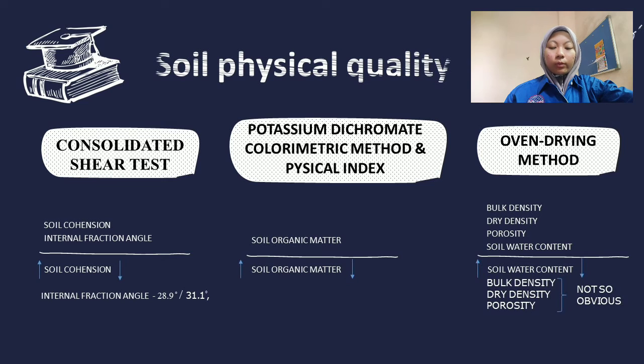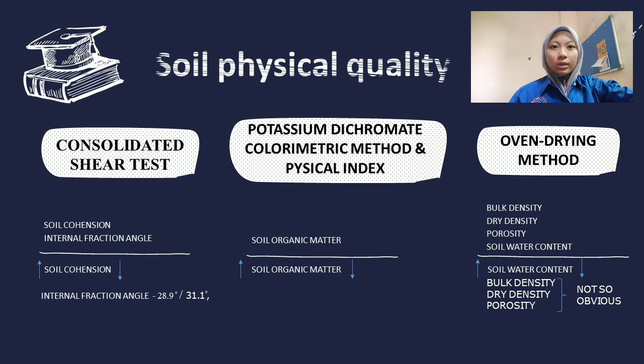For the soil behavior, soil characteristics, and reactions, there are three criteria to look at, which are the physical, chemical, and biological quality of the soil. But this study only focused on the soil physical quality and the soil moisture and groundwater table. The soil physical quality includes soil cohesion, internal friction angle, soil organic matter, bulk density, dry density, porosity of soil, and soil water content.